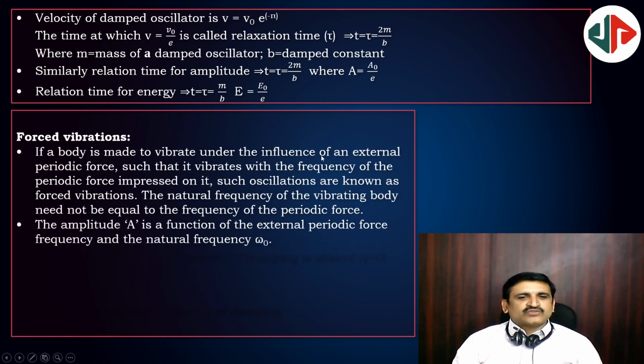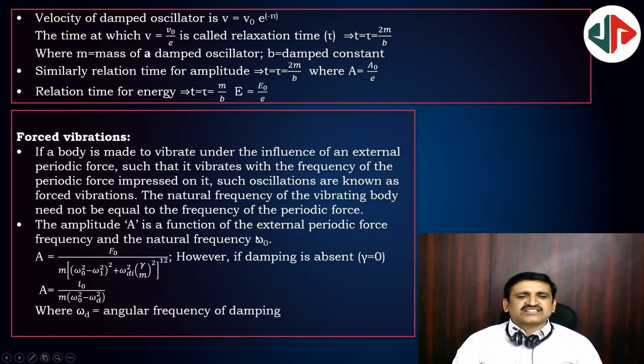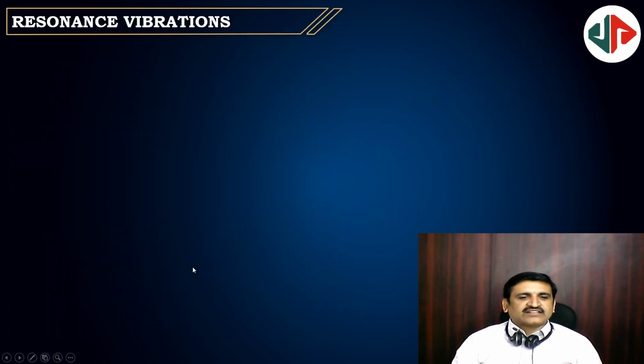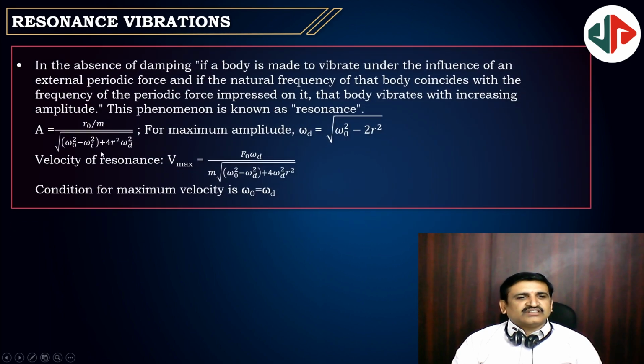For forced vibration, an extra term will come in the equation, and the amplitude becomes f naught by m into the square root of omega naught square minus omega 1 square whole square plus the damping term with gamma by 2m. To maintain some angular frequency we need to apply a periodic applied force. So this is the formula for the amplitude of forced oscillation.